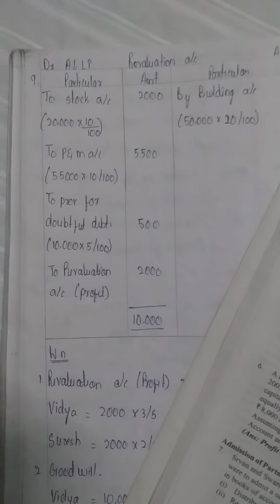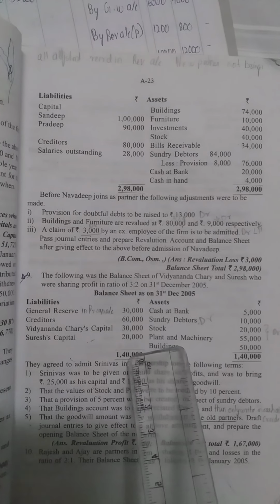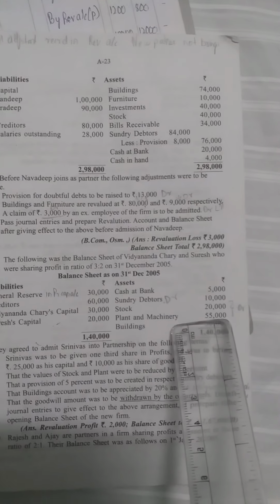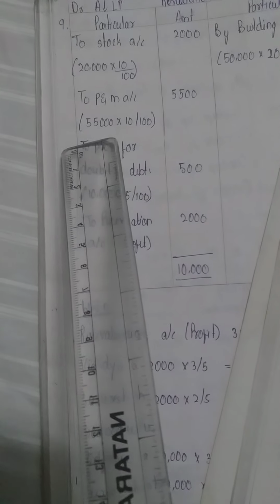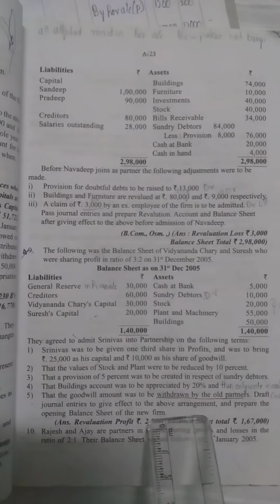So next, moving on to the next asset, plant and machinery. Plant and machinery is 55,000, and in adjustments it is also reduced by 10%. So 55,000 into 10 by 100, it comes to 5,500. Next, moving on to debtors.